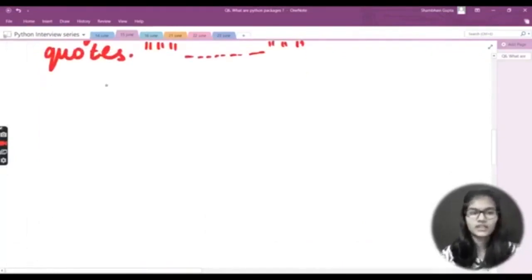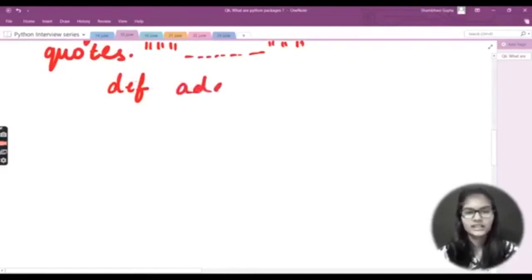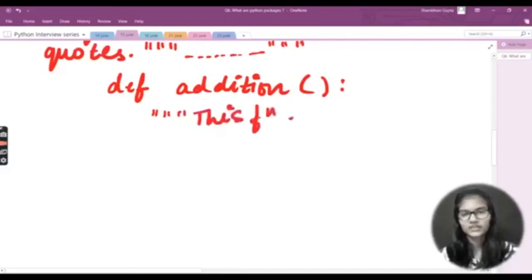Let's say I write out a function for addition. Basically you will not need any docstring for making an addition function, but I'm simply giving an example here. So let's say I make a function that is def addition, and come to the next line. Docstrings are always declared as soon as you define your function and come inside the function. So whenever you want to declare a docstring, you declare it here. Let's say these are the 3 quotes which I write, and inside this I write that this function performs addition.